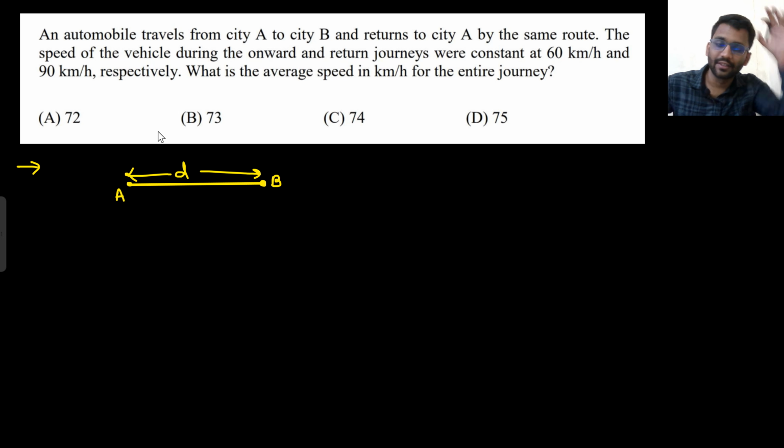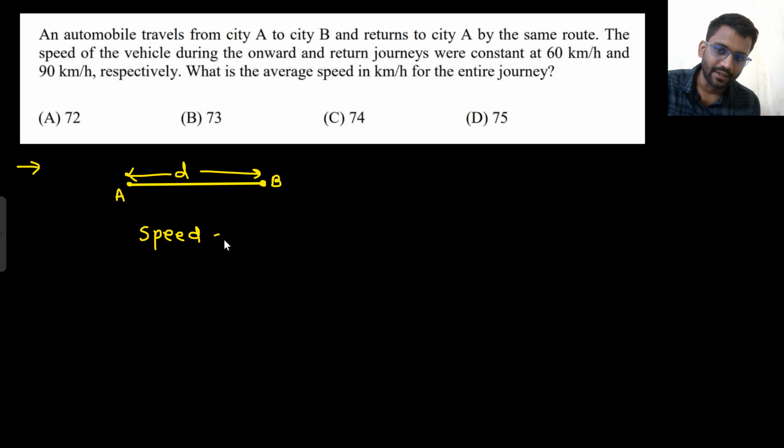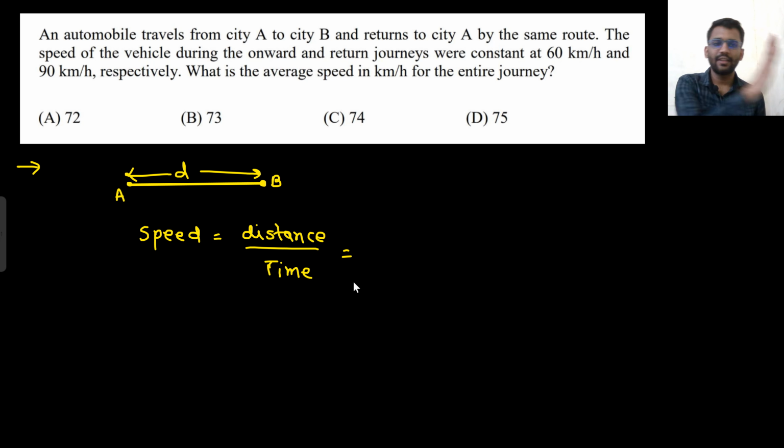So the average speed. What is the formula of speed? Whatever they ask, just write it. Speed is distance upon time. That's it. So tell me, what is the total distance they covered? Went d and came back d, 2d. Tell me how much time it would take. First they were going with 60 kmph.